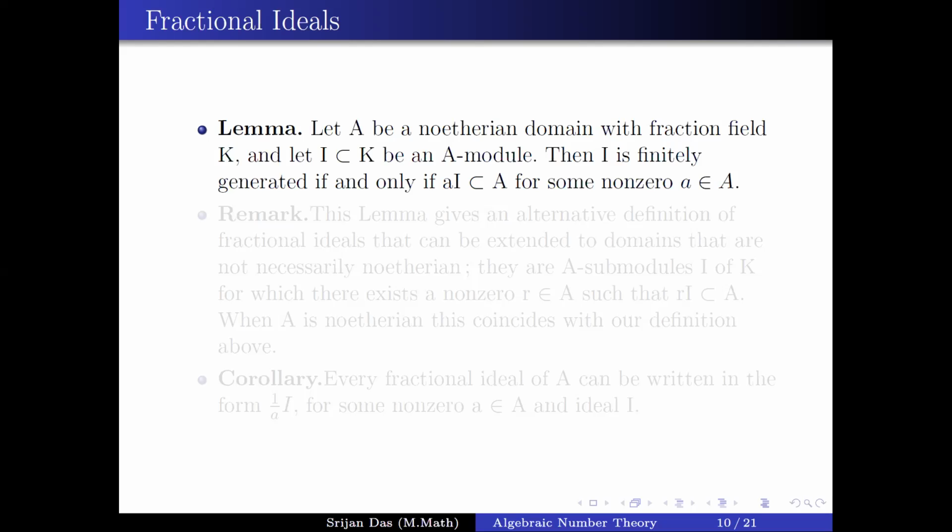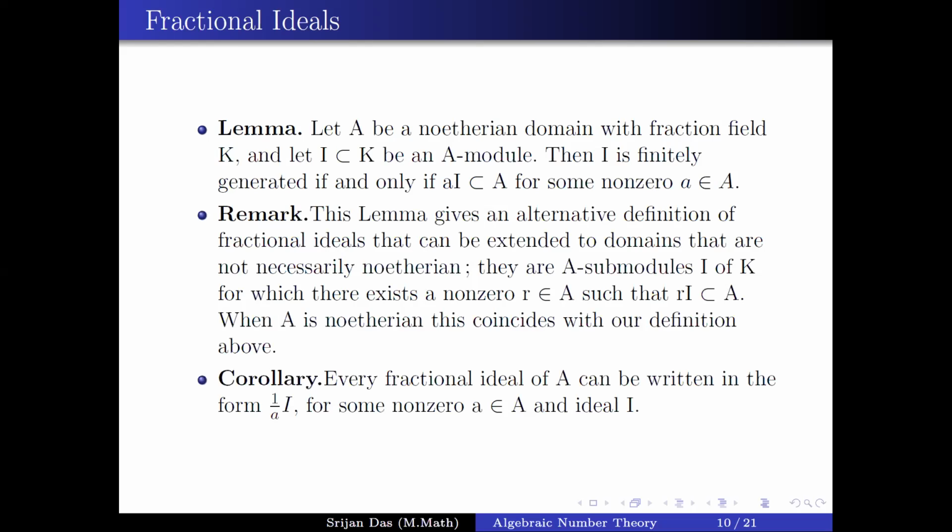Then I is finitely generated if and only if there exists a nonzero element a in A such that aI is contained in A. This lemma tells us that every fractional ideal looks like (1/a)I, where a is an element of A and I is actually an ideal in A. So this is the first structure of a fractional ideal.